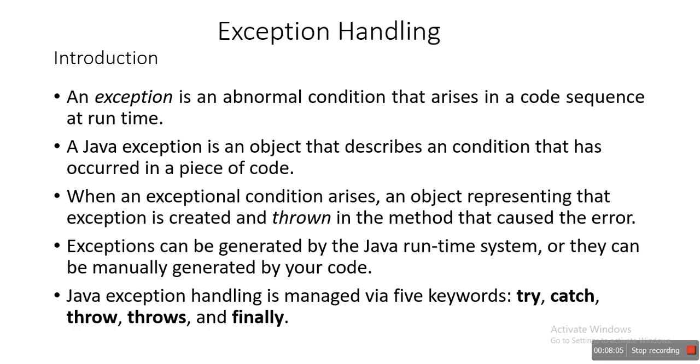Once you declare that a method throws a particular exception, the method may consist of code which may throw that exception, and it is up to the caller of that specific method to handle that exception.